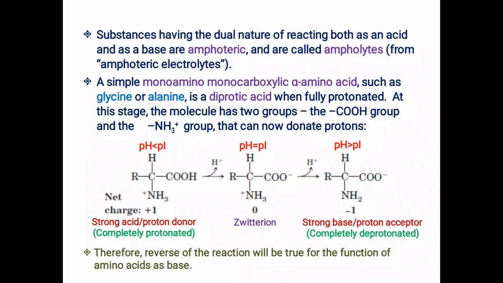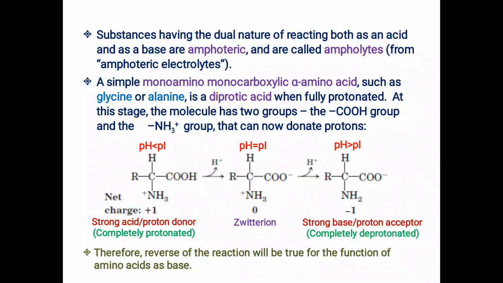And a simple monoamino monocarboxylic alpha amino acid such as glycine, alanine, valine and so on is a diprotic acid when fully protonated. At this state, the molecule has two ionizable functional groups, the carboxylic acid group in the form of COOH and the amino group in the form of NH3+ group.